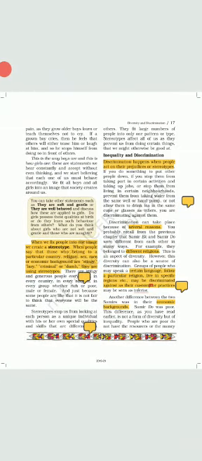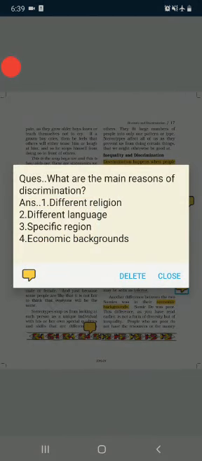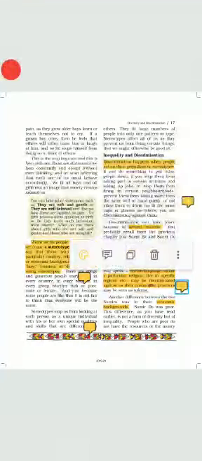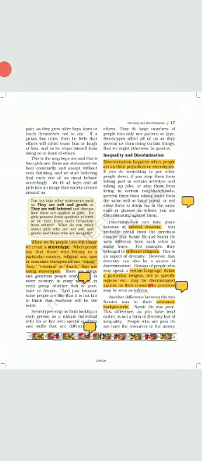Now you will see there are various reasons why there is discrimination. First is due to different religion, then different language, specific region, economic backgrounds. We will discuss this in detail. As you have listened in the previous chapter, Samir Ek and Samir Do belong to different religions. It was the aspect of diversity, but this diversity is also a source of discrimination. Discrimination occurs on the religion basis. People who follow a particular religion may be discriminated against on the grounds of the customs and practices that are different from the rest of the population.